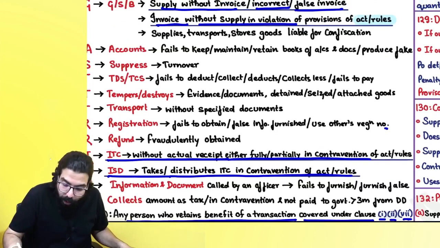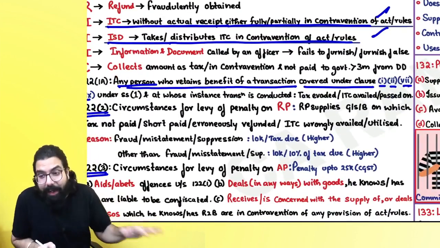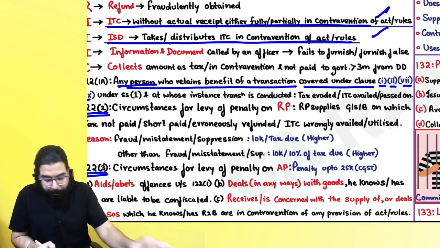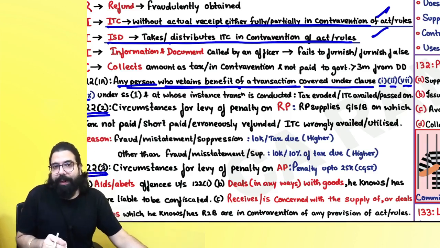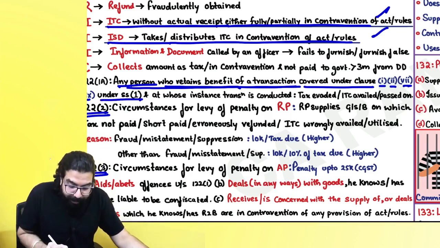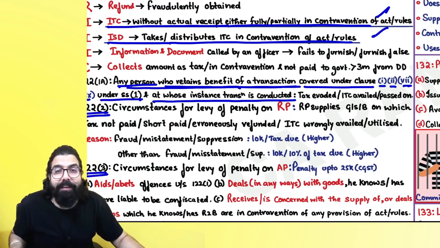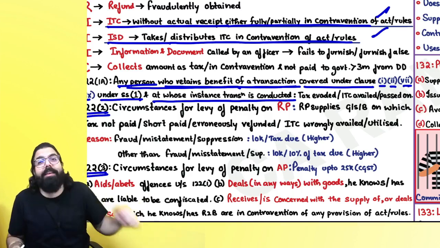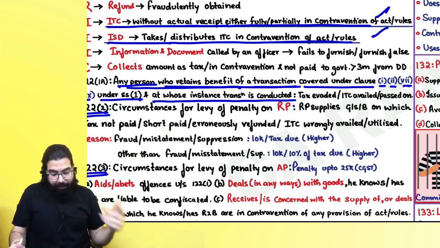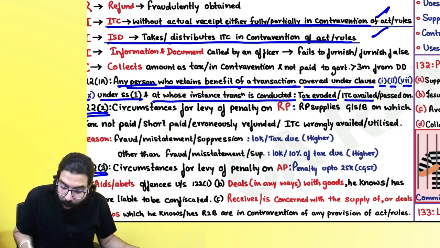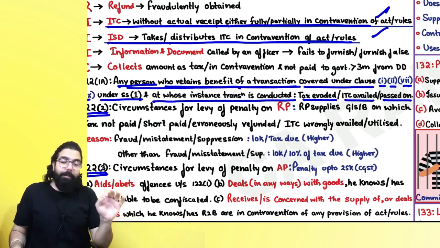If these 4 offenses I am going ahead and doing, they are going ahead and telling any person, means it can be any person, who retains the benefit of a transaction under subsection 1, and at whose instance the transaction is conducted. It can be any person, a registered person, or it might be at my instance that the transaction was done, wherein I was getting bogus invoices issued. Then, sir, I will be liable for a penalty of tax evaded or ITC availed or passed on. First of all, they will take the amount,